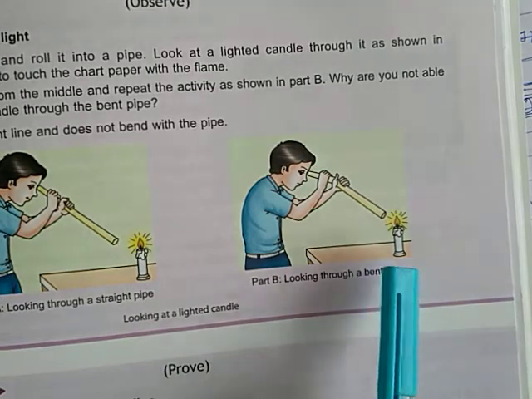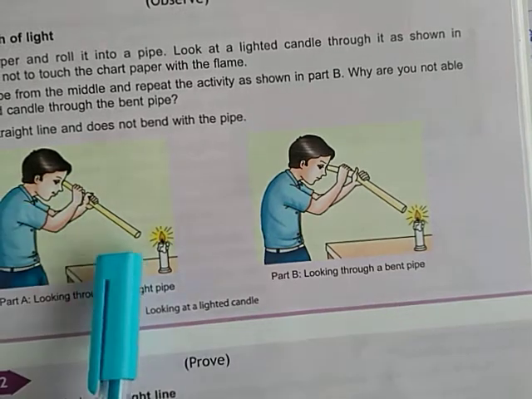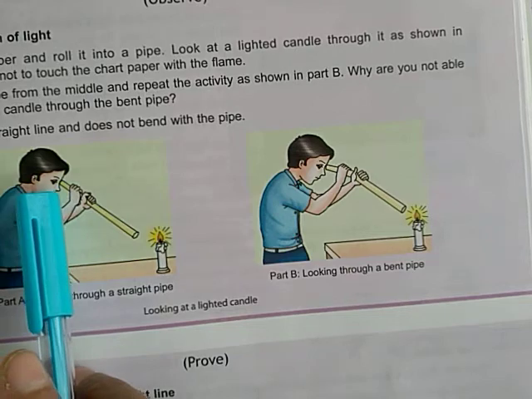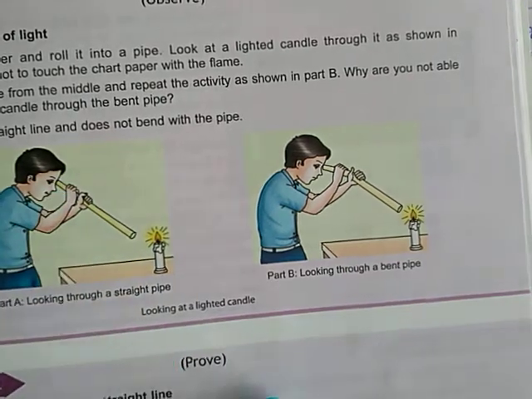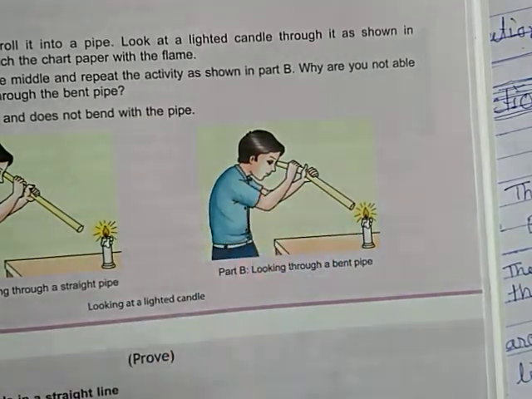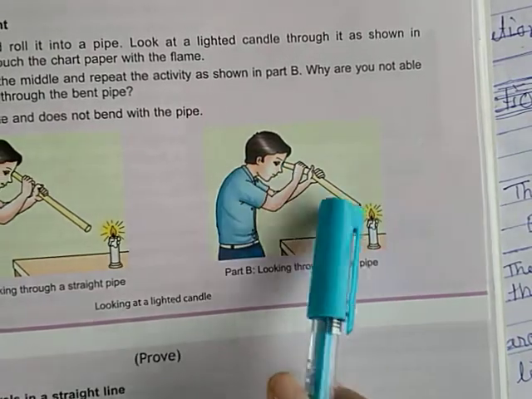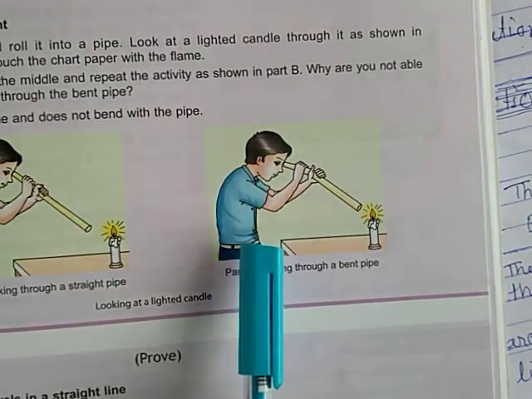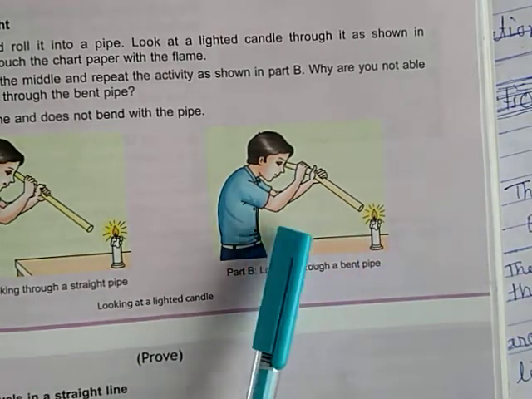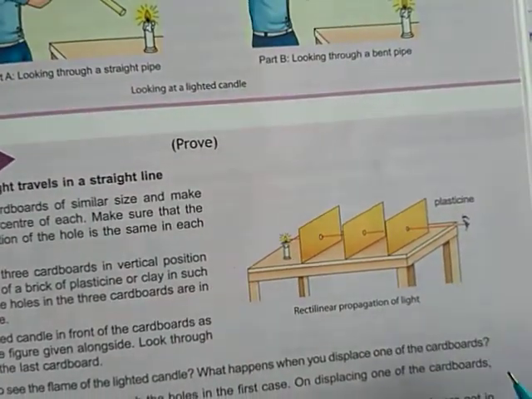But if we bend the pipe, whether it is of paper also, then we can't see the candle, because light only propagates through the straight line, or it is having rectilinear path. यहाँ पर बेंड किया है पाइप को, तो वो पाथ चेंज हो गया, तो लाइट तो अपना पाथ चेंज नहीं कर रहा है ना. Light never changes its path. It always travels in rectilinear path, so that we are not able to see the object, that is candle here, through that bent pipe. So this is your activity to prove that light travels through the straight line.